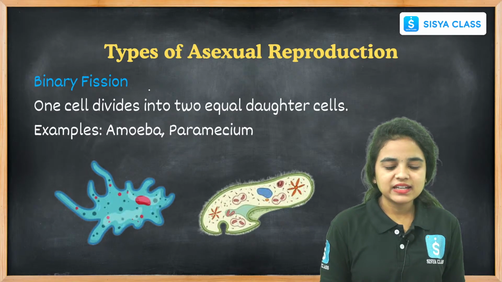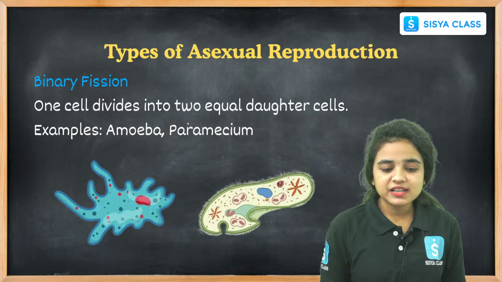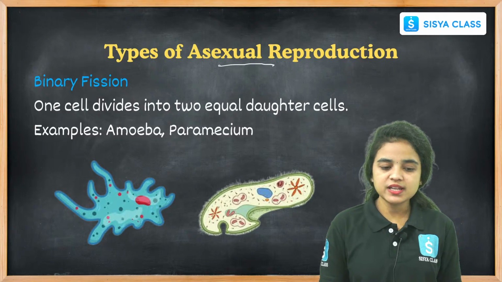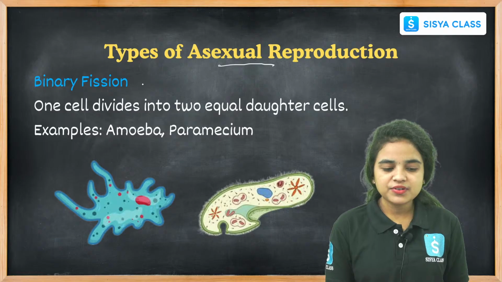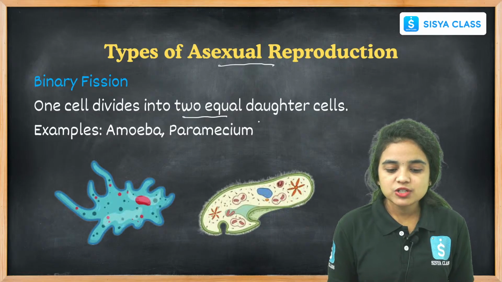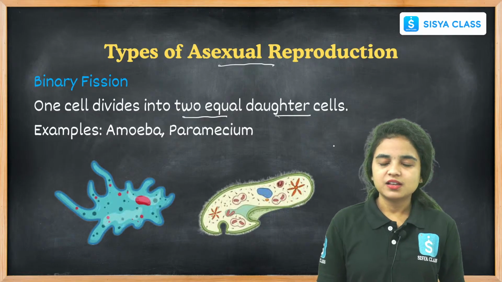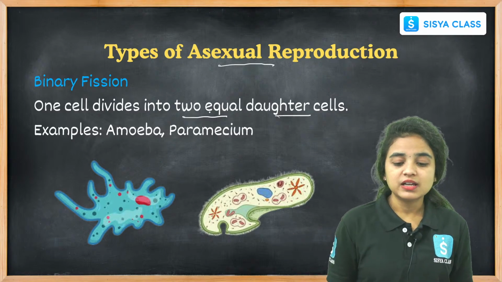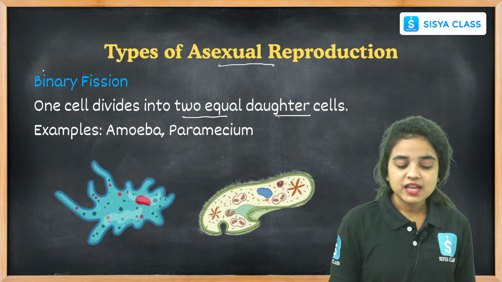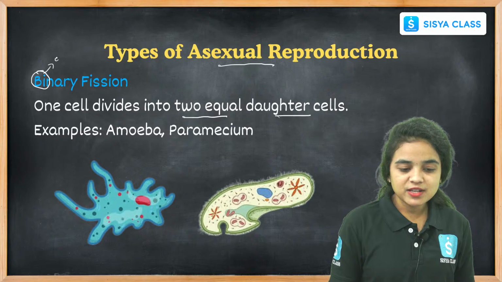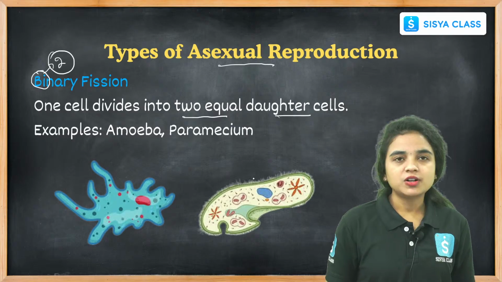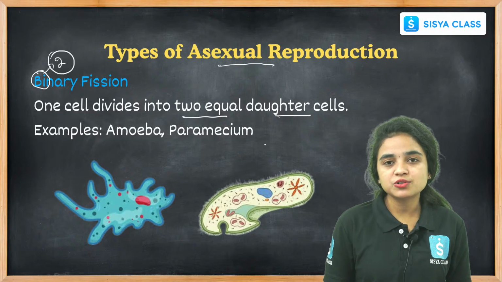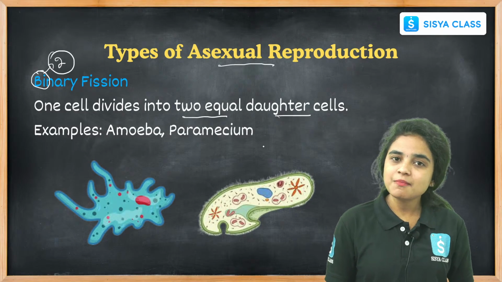While coming to binary fission, one cell divides. These are the types of asexual reproduction processes, students. In binary fission, the cell divides into two equal daughter cells. Here bi means two, so a single cell divides into two daughter cells. So it is called binary fission.